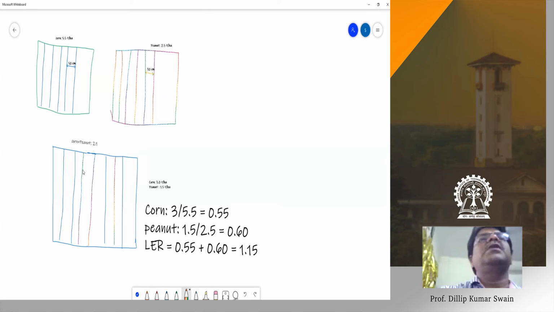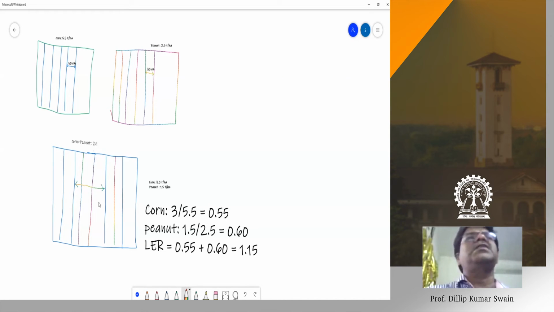Now this becomes 1 meter spacing. Here you are sacrificing 1 row of corn to introduce the peanut. That means neither peanut nor corn has the same population as before, so both the crops are called component crops. Both the crops are equally important.